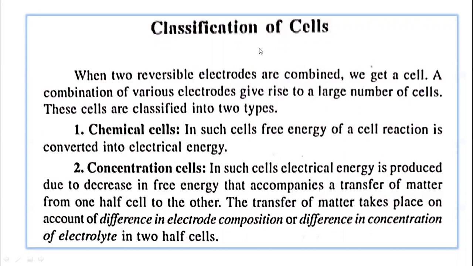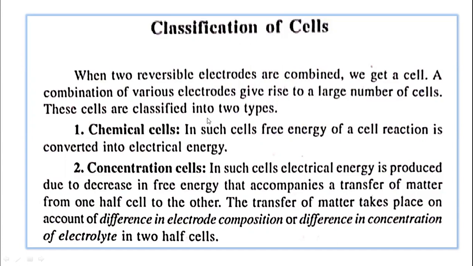A combination of various electrodes gives rise to a large number of cells. There are a number of electrodes. We know the types of electrodes: metal ion electrode, gas electrode, metal insoluble salt type of electrode, redox electrode. Therefore, a combination of various electrodes gives rise to a large number of cells. Now, these cells are classified into two types.